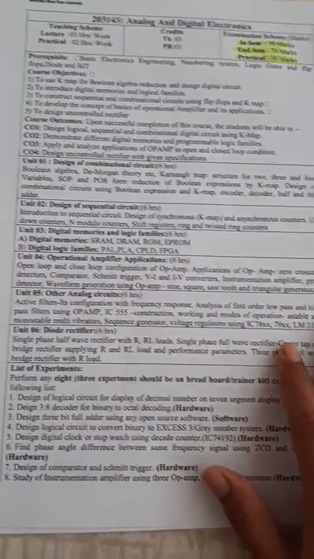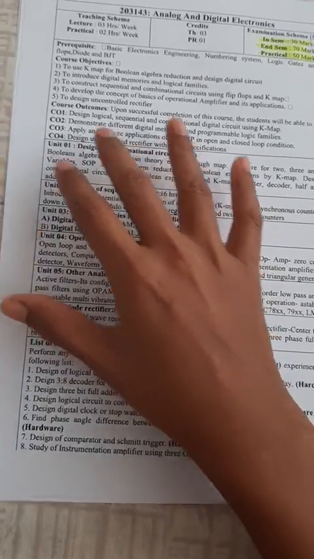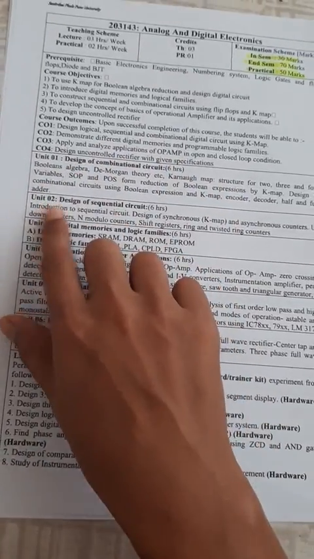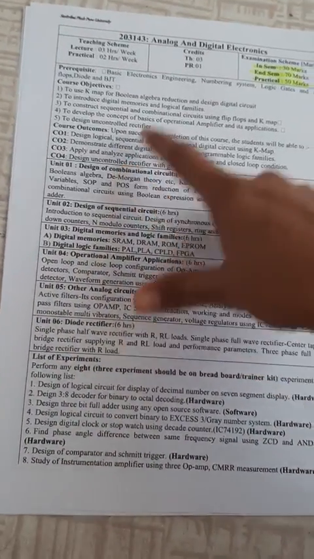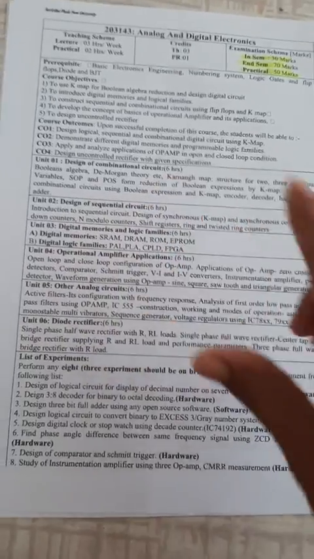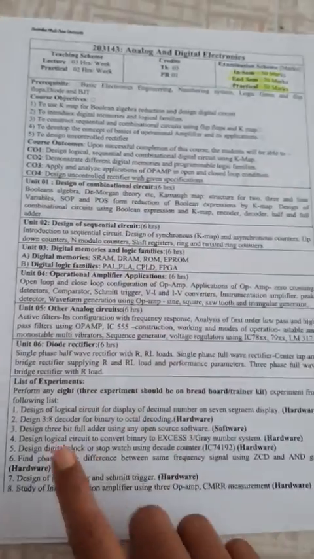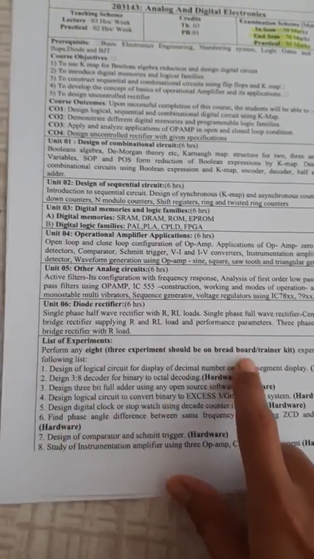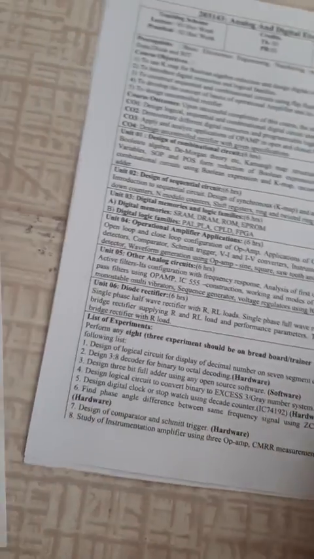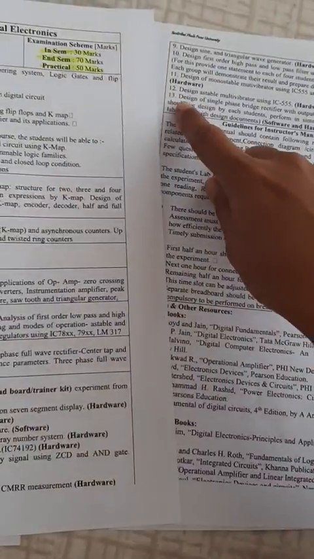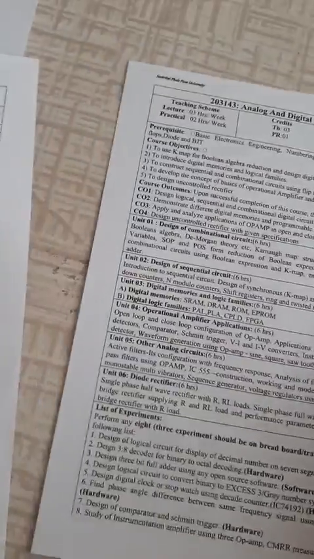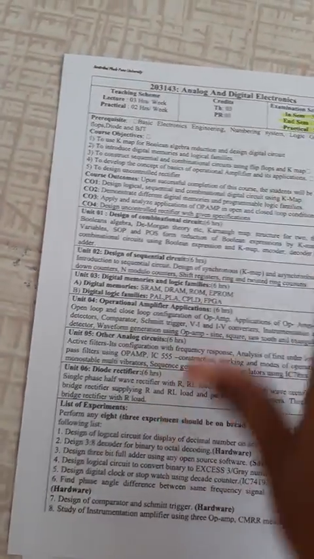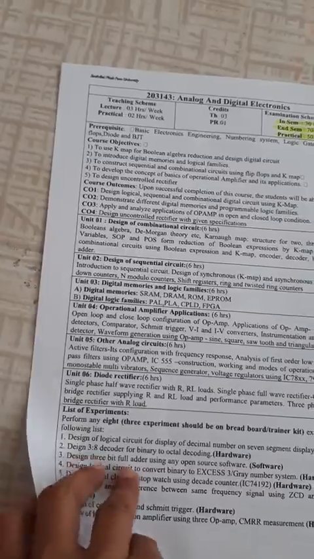So what is the syllabus for this subject? In ADE you have a total of 6 units, that is unit 1, unit 2, 3, 4, 5 and 6. For this subject, 100 marks cover the 6 units, and for 50 marks, here is the list of experiments. Here a total of 13 experiments are there. Out of that we have to perform 8 experiments, and we will see these experiments at the time of the practical session.